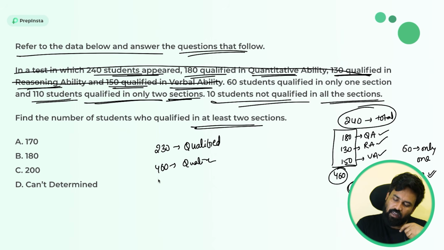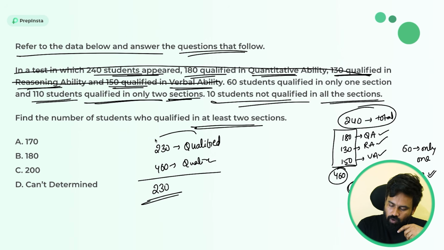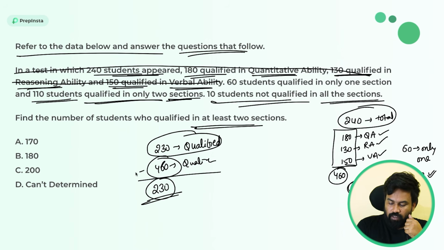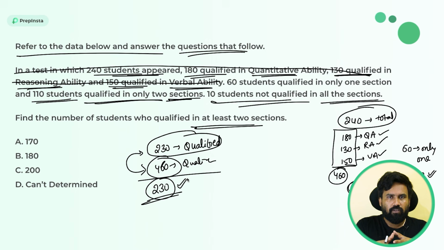So why did the extra 230 people come? See, only totally qualified is 230, and if you count individual subjects, total 460 people were qualified. Why did this extra 230 come? Because the difference between these two values is 230. So why did this 230 come into existence even though the people were not there? Because they simply counted the people again, twice or thrice.